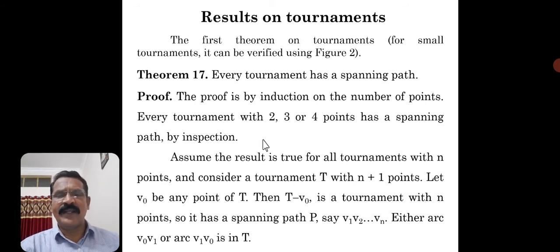So what is the statement? Every tournament has a spanning path. Every tournament has a spanning path, meaning a path containing all vertices of the digraph. If you consider a tournament with three vertices, there is a spanning path with three vertices. If you consider a tournament with four vertices, there is a spanning path with four vertices, like that. So now we will prove that every tournament has a spanning path.